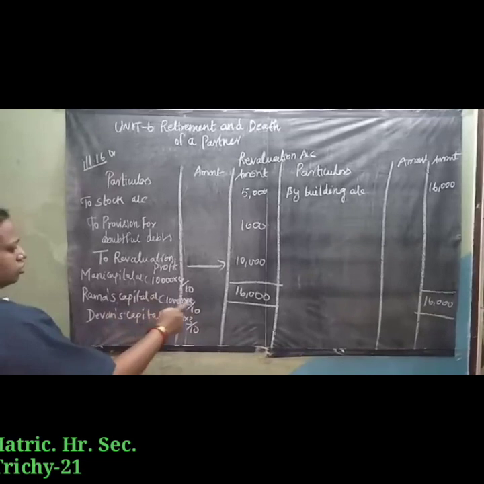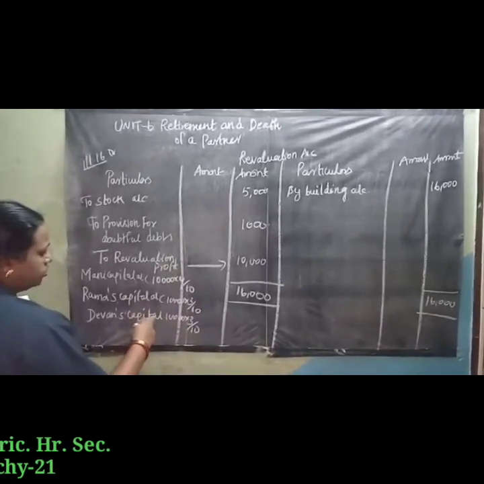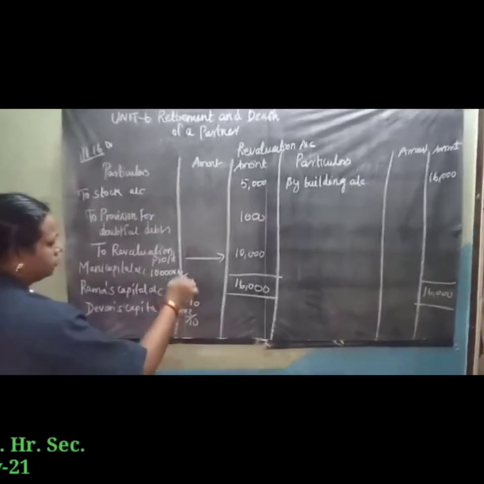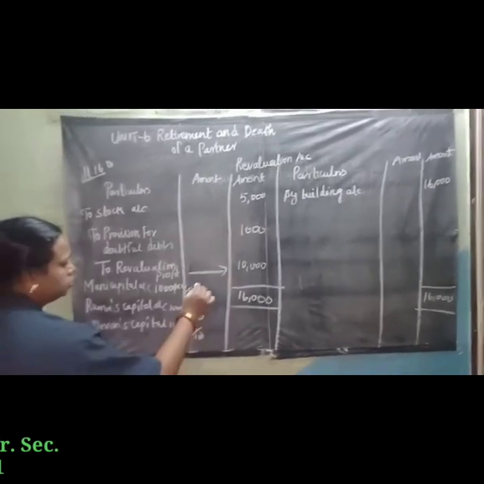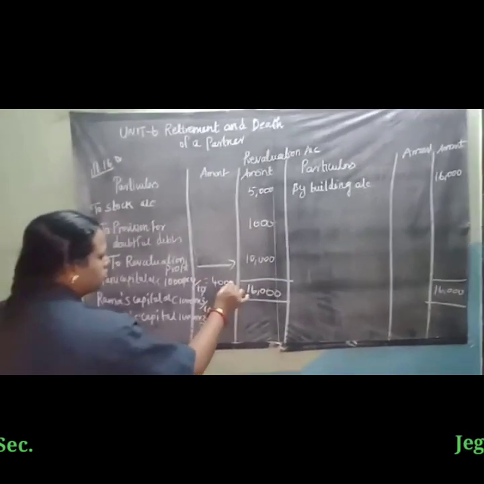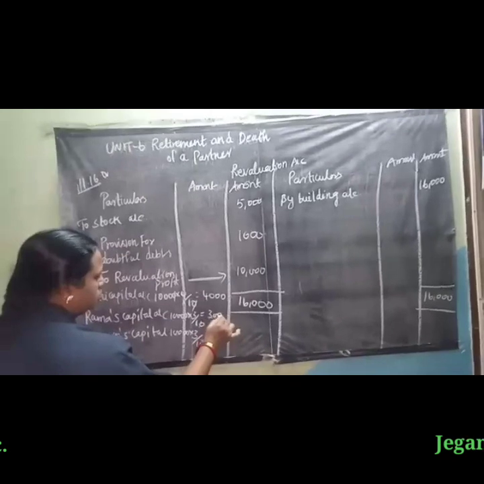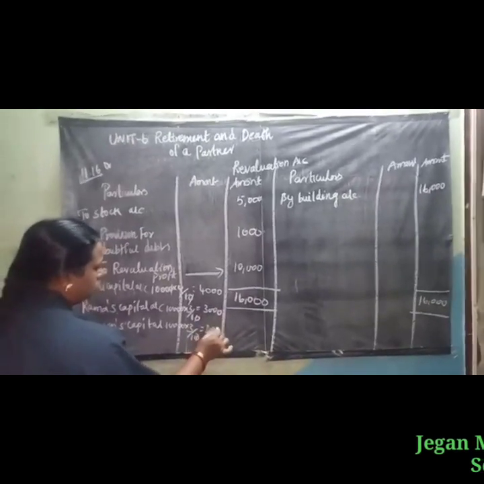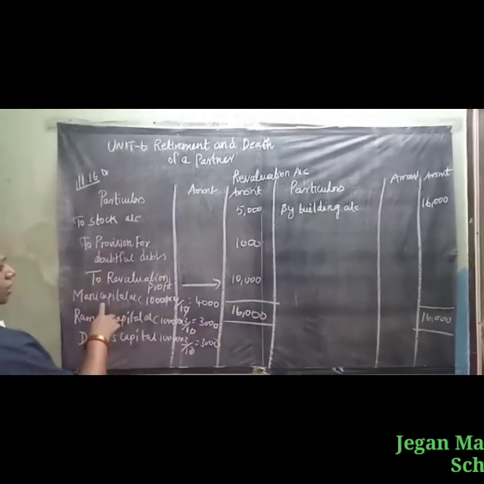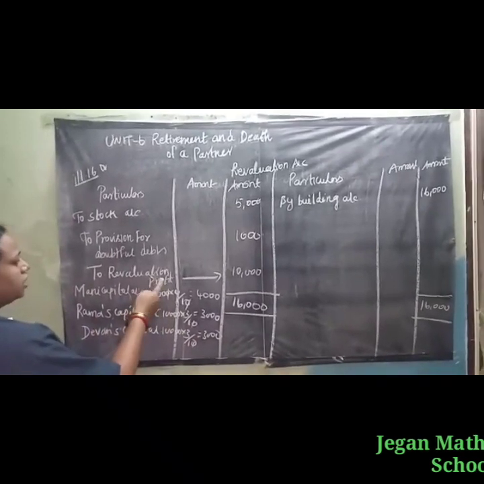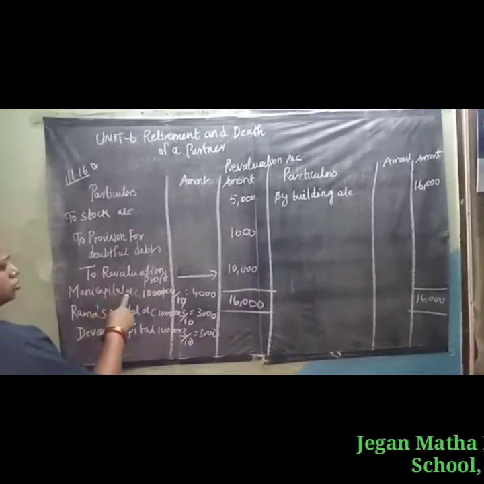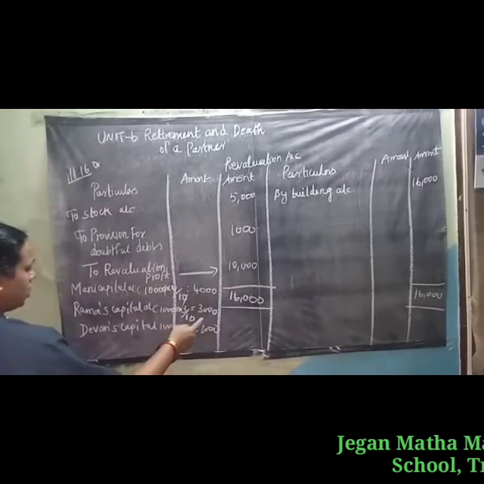For Rama, 10,000 into 3/10. And for Devan, 10,000 into 3/10. Simplifying this: 4,000, 3,000, 3,000. So revaluation profit is transferred to the capital accounts: 4,000 for Mani, 3,000 each for Rama and Devan.